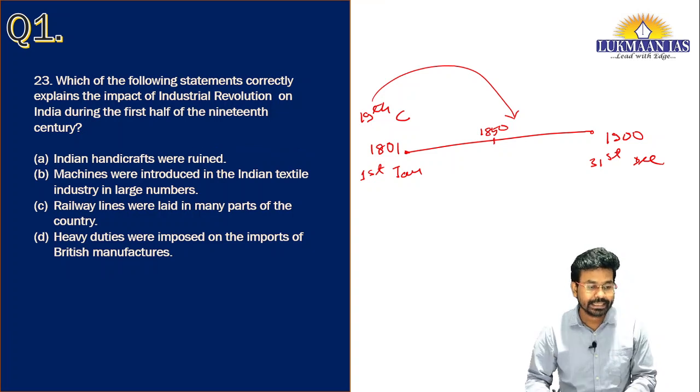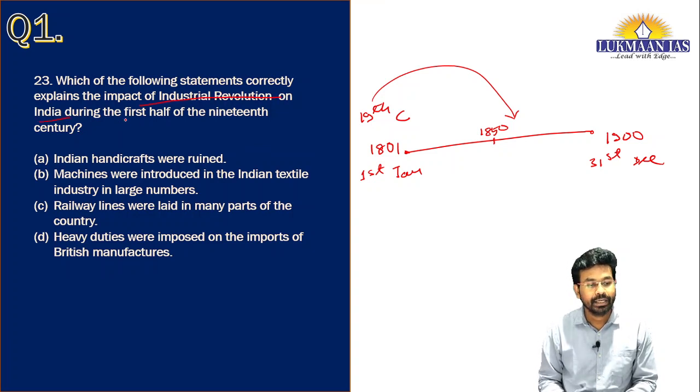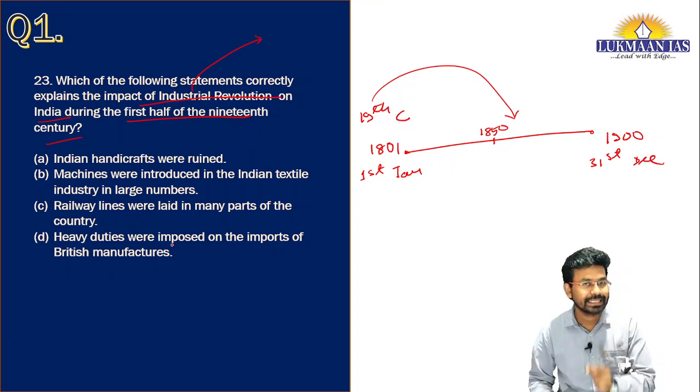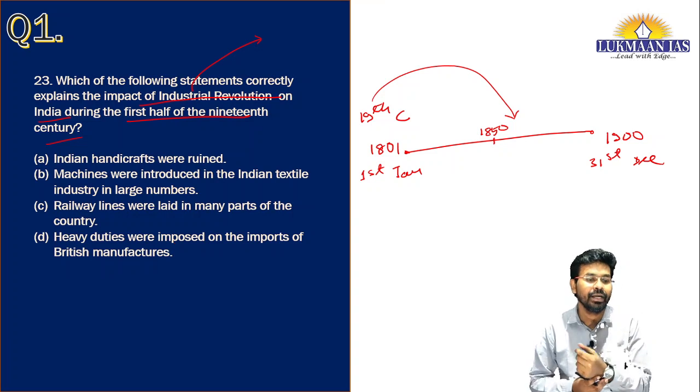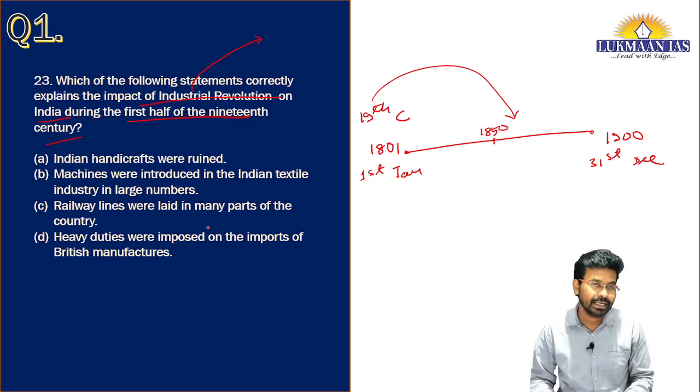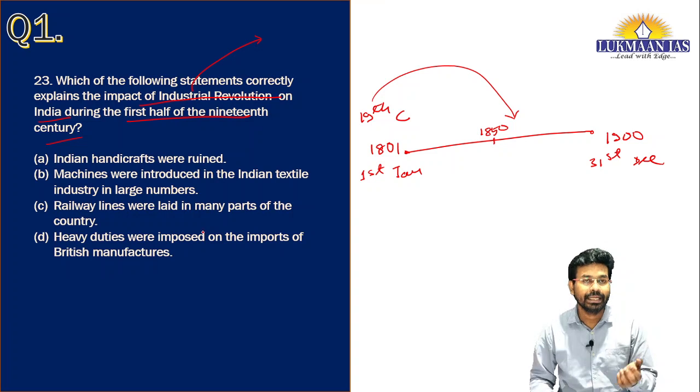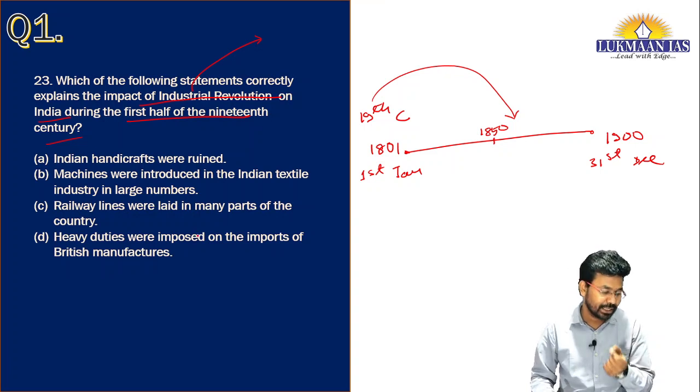Now they are asking what was the impact of the Industrial Revolution on India during the first half of the 19th century. As you know, the Industrial Revolution started in the 1760s and went on till the 1820s to 1860s. This was the time period when the Industrial Revolution started in Great Britain, but it had an impact in India as well at that point of time.